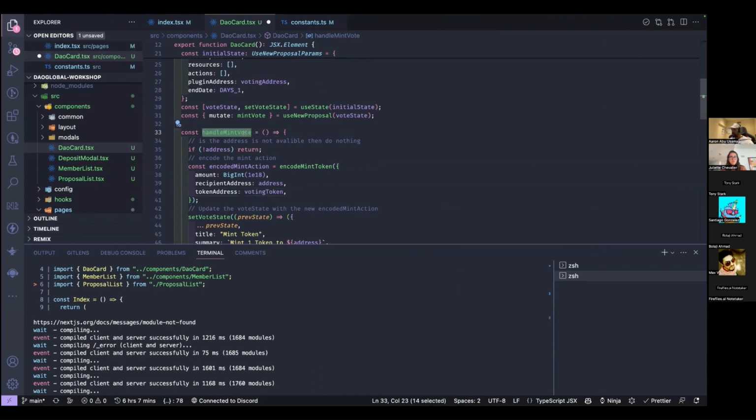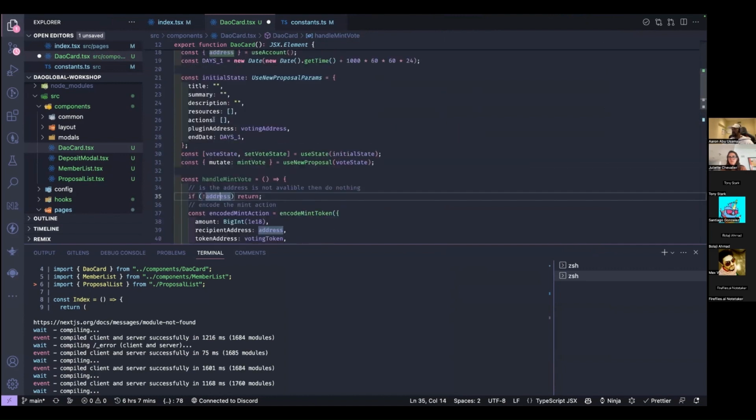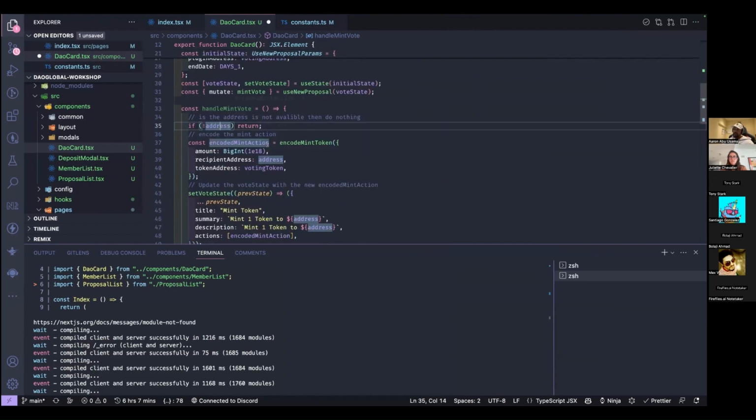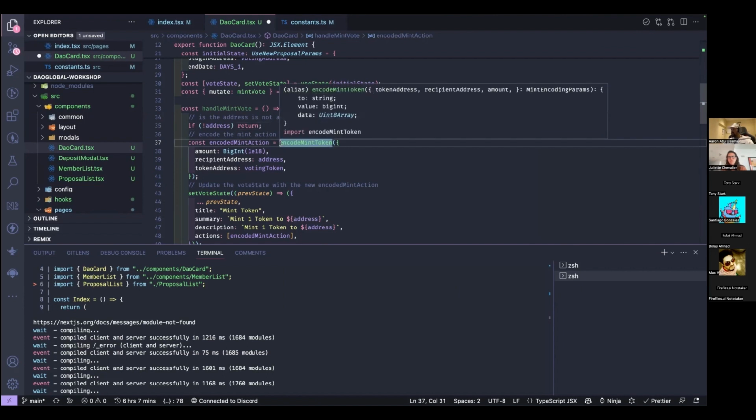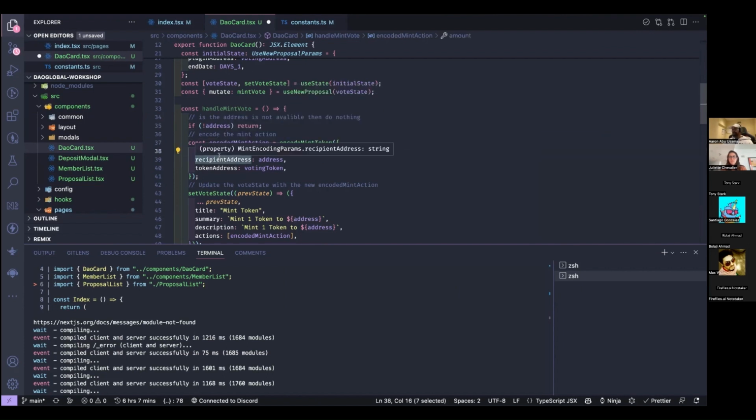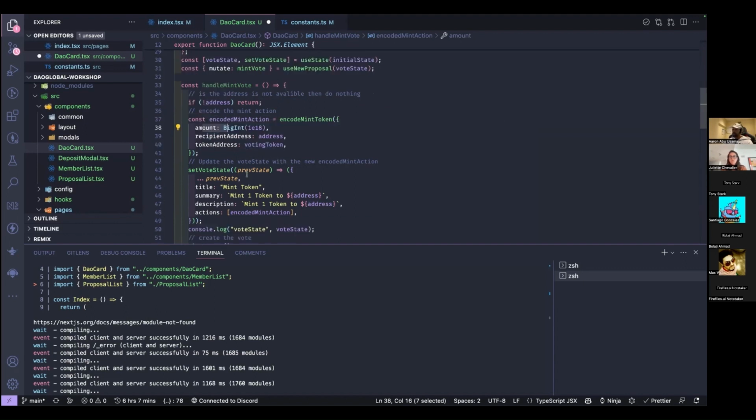We're going to call this function when we press that button. If for some reason this address is undefined, we're just going to return nothing. As I explained earlier, we want the DAO to do something. We want it to mint this token. We use this thing called encodeMintToken, basically. It just takes in the amount of tokens we want to mint, who we want to mint them to, and the address of the token that we want to mint.